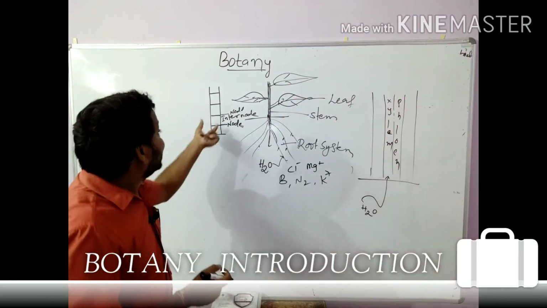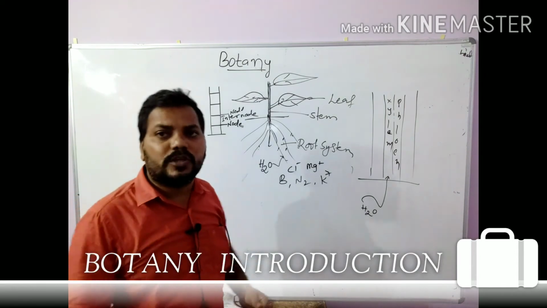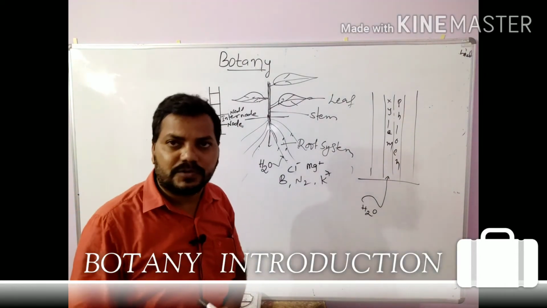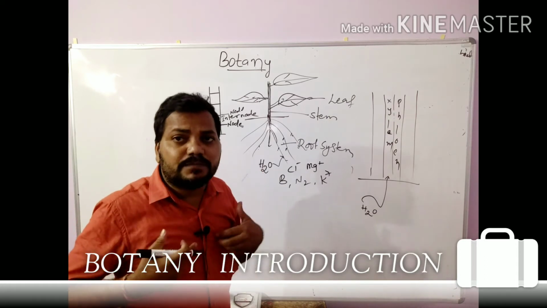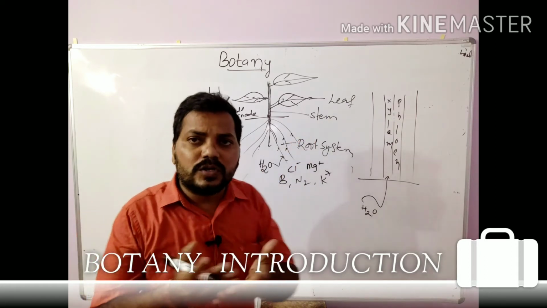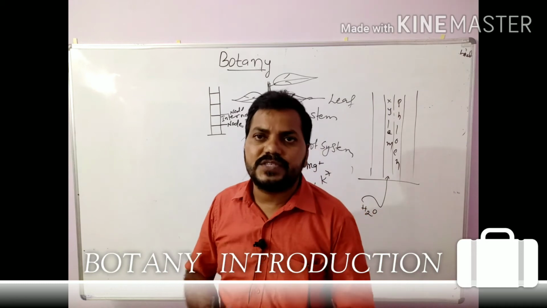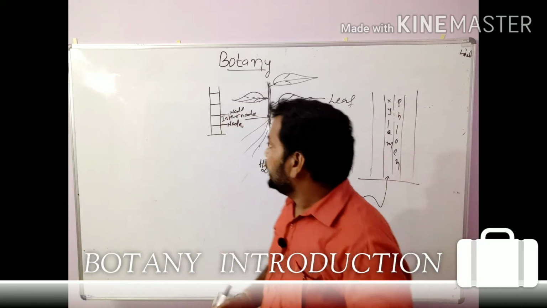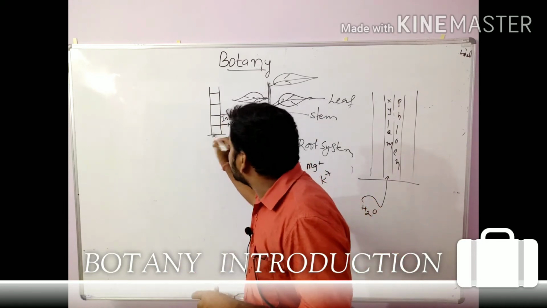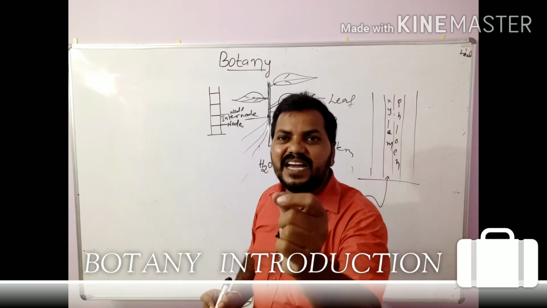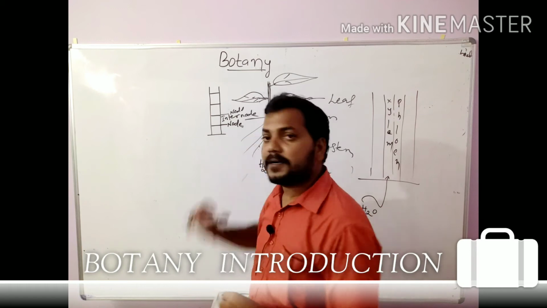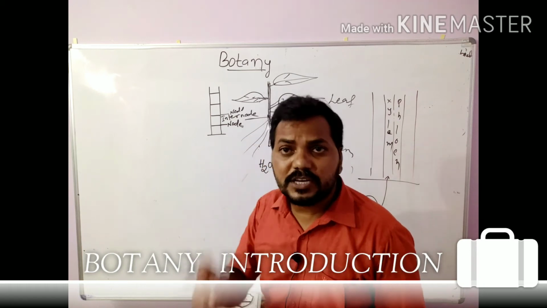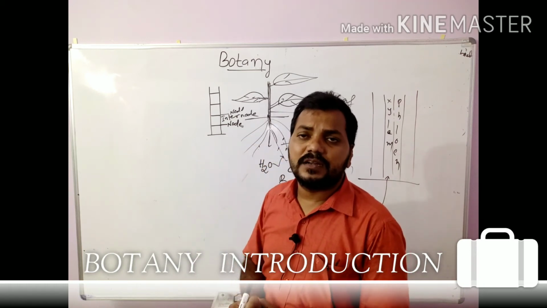Right. So it gives mechanical support to the plant body, because without this stem there are no branches, and without branches there are no leaves. Okay, fine. When the stem is young, it is green in color.